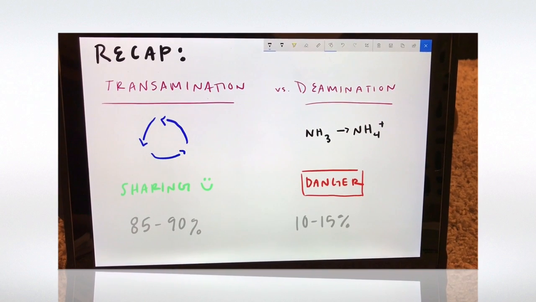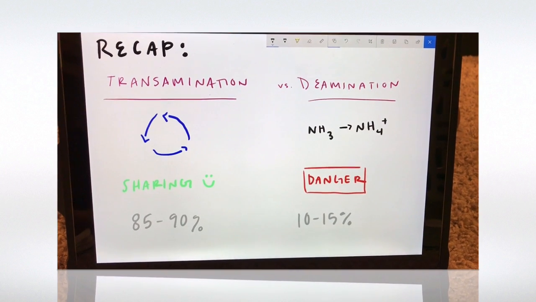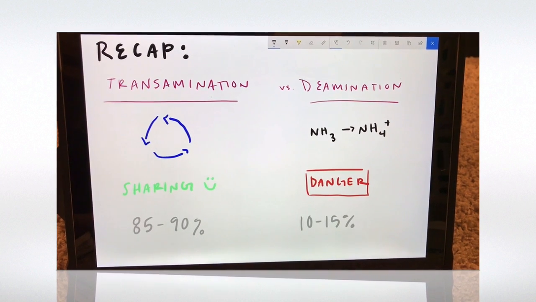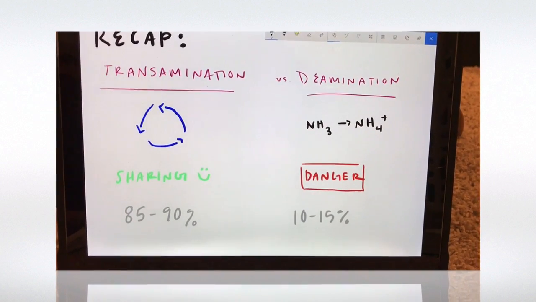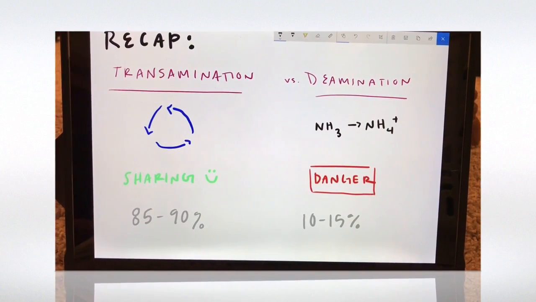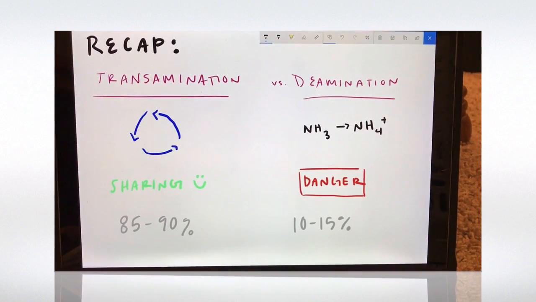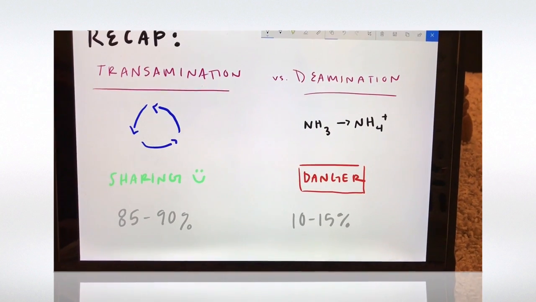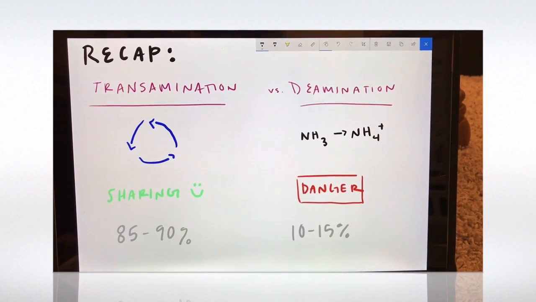So to recap, transamination versus deamination. Transamination in a healthy individual should be occurring 85 to 90% of the time, whereas deamination should only occur 10 to 15% of the time. Transamination is the recycling of the body's proteins to form new proteins. Amino groups are transferred and shared between the carbon skeletons. During deamination, the carbon skeleton is fed into the TCA cycle for fuel, where the amine group is formed into ammonia, which could become toxic.